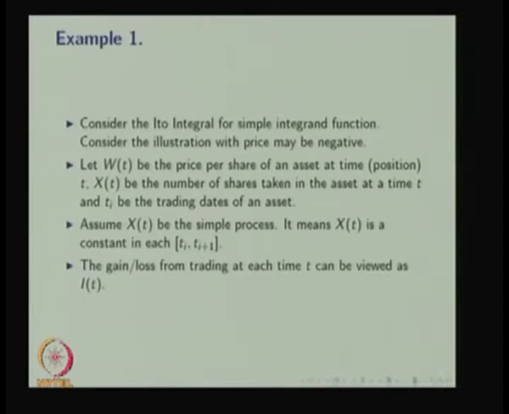Let W of t be the price per share of an asset at time t, and X of t be the number of shares taken in the asset at time t, and t i be the trading dates of the asset. Assume that X of t is a simple process, that means it takes a constant value in the interval t i to t i plus 1.